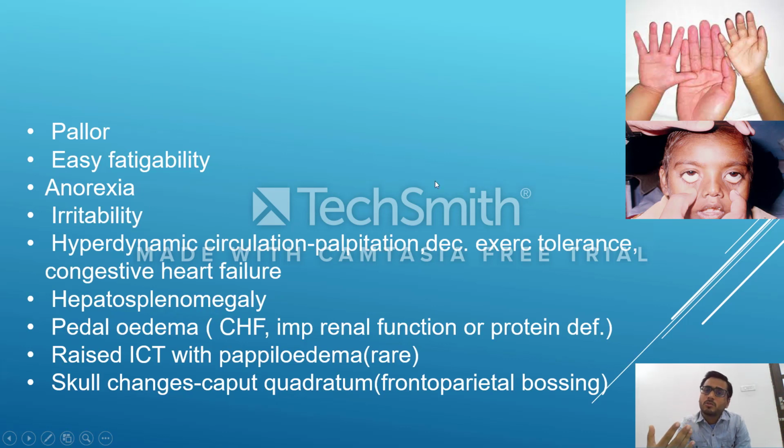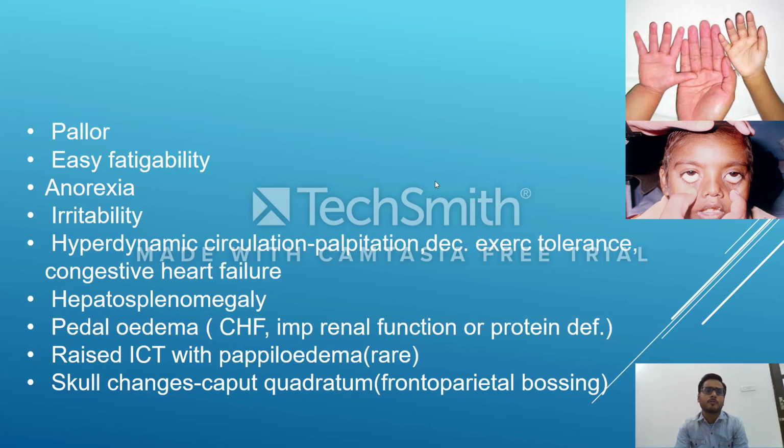The explanation is that we have hemoglobin as a carrier molecule for oxygen. Now there is anemia. There is less hemoglobin because of less iron, so there is less hemoglobin synthesis in the body. So why is hyperdynamic circulation occurring?